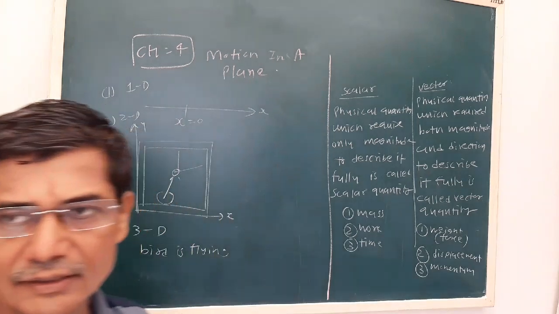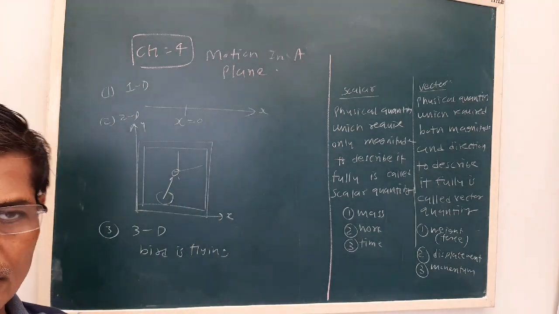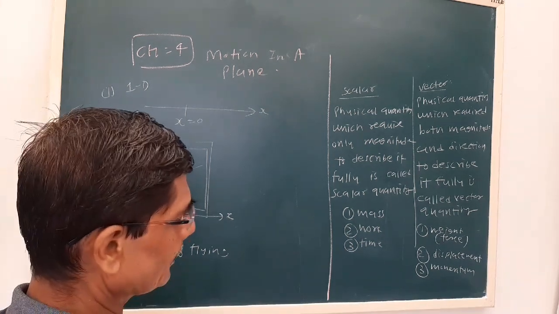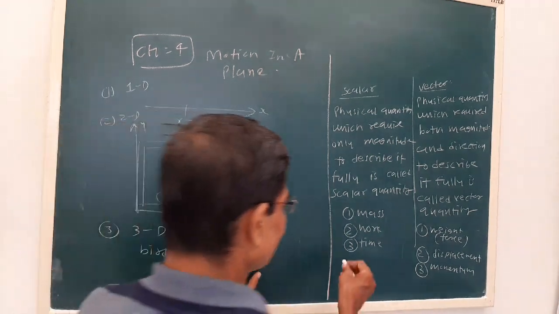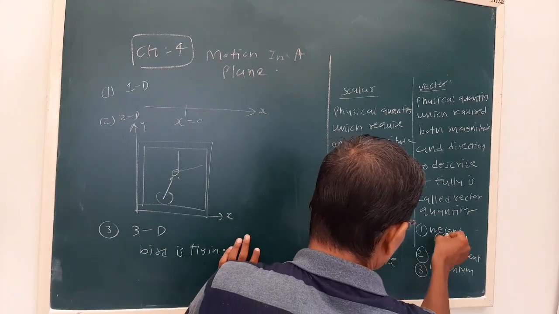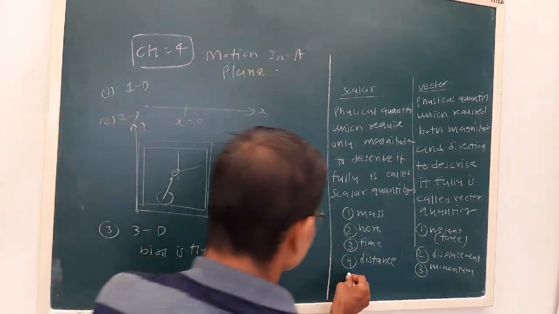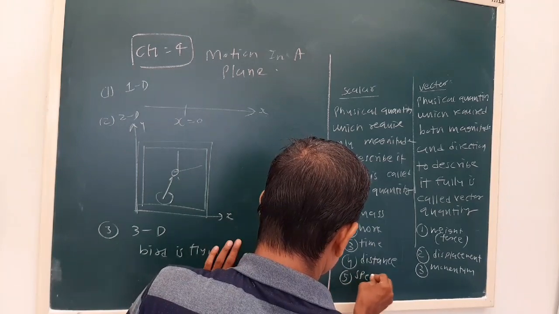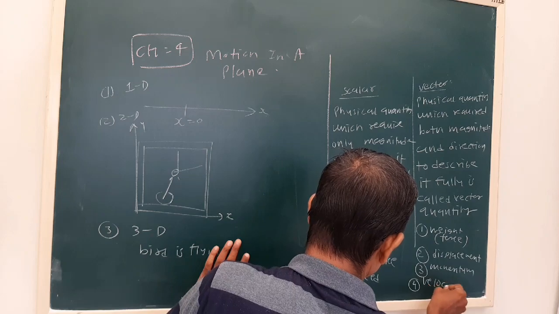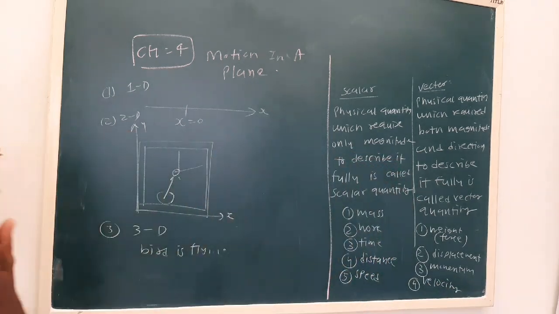Henceforth, whenever we come across any new quantity, we will see whether it is a scalar or a vector. Now in the third lesson we studied distance and displacement. Distance or path length is a scalar, whereas displacement is a vector. Speed is a scalar quantity and velocity is a vector quantity. So this is about scalar and vector.